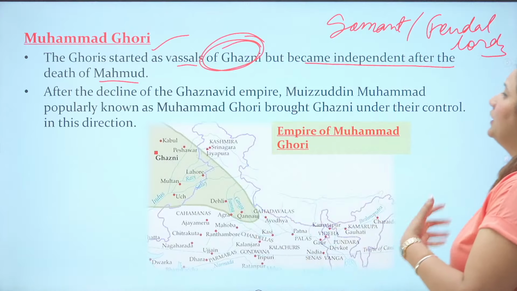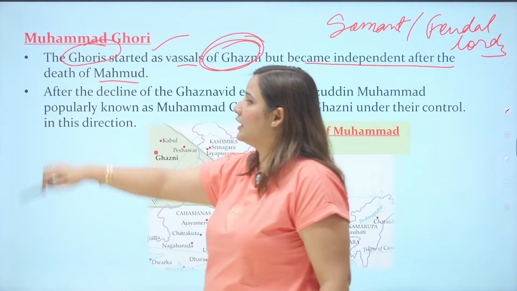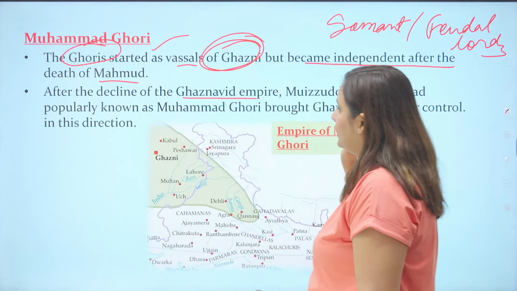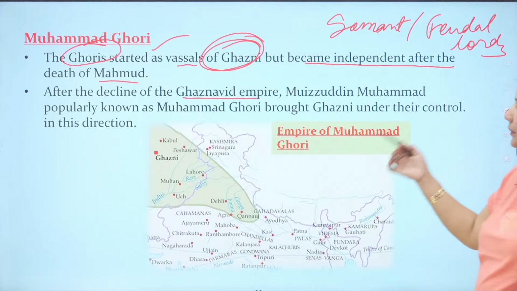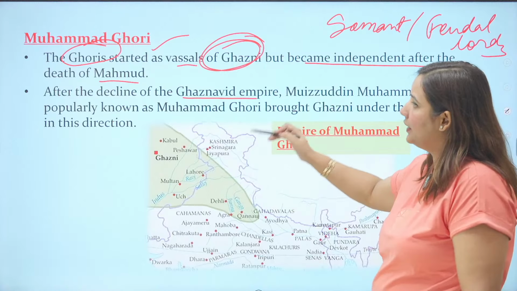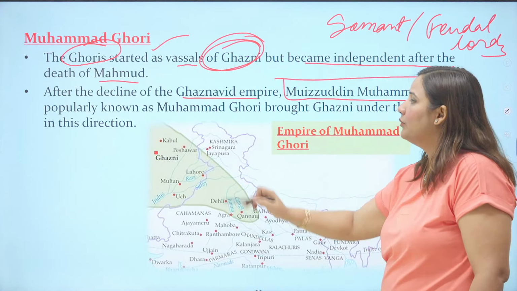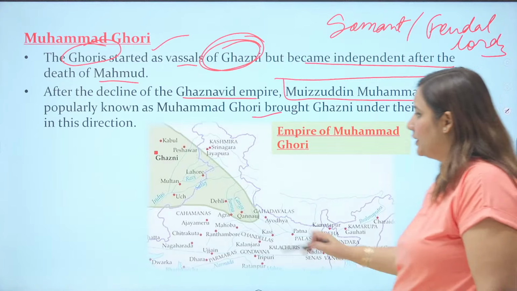But after the death of Mahmud, Ghoris became independent. So Ghoris are independent now, and when they are independent, they started the decline of the Ghaznavid Empire. Now in the Ghaznavid Empire, when this decline happened, Muhammad Ghori, also known as Muizzuddin Muhammad, brought Ghazni under his control, and in this direction they started penetrating in India.